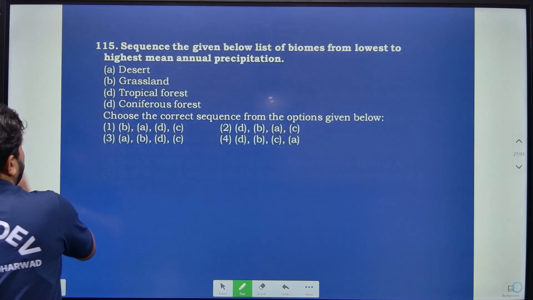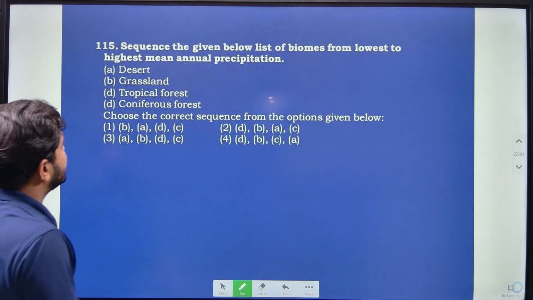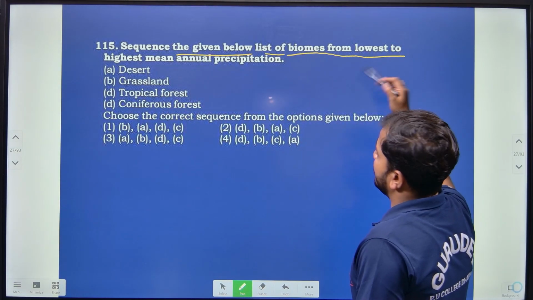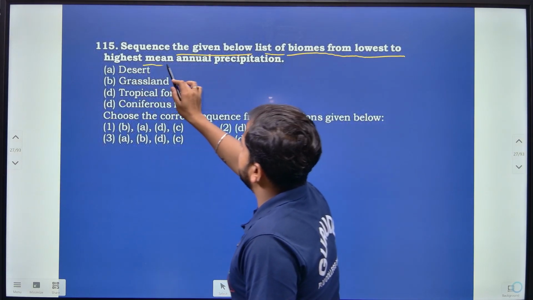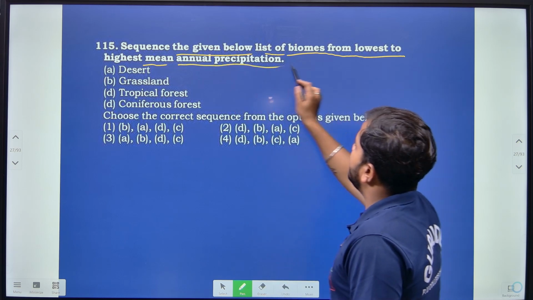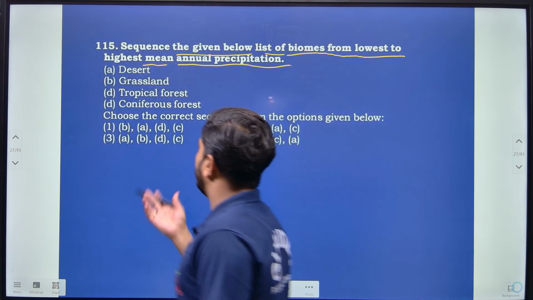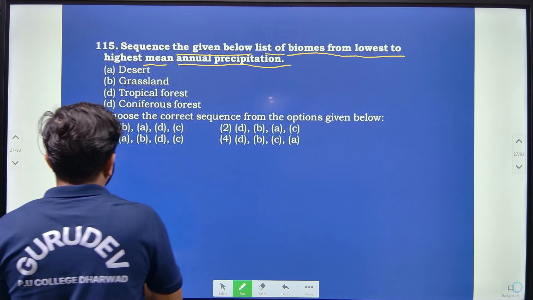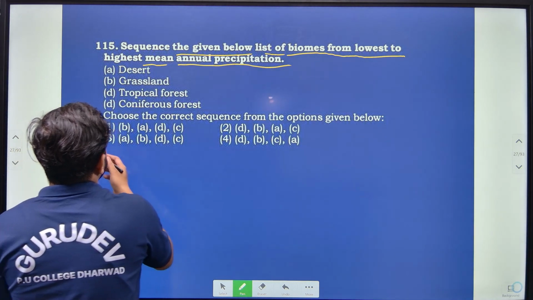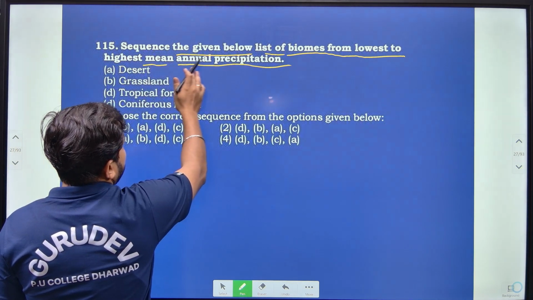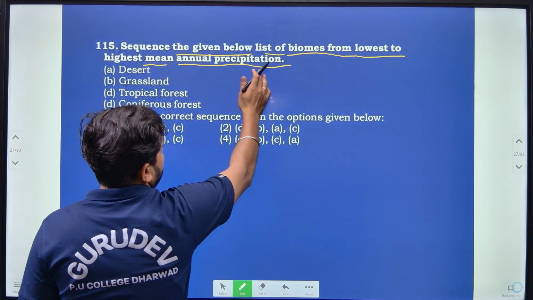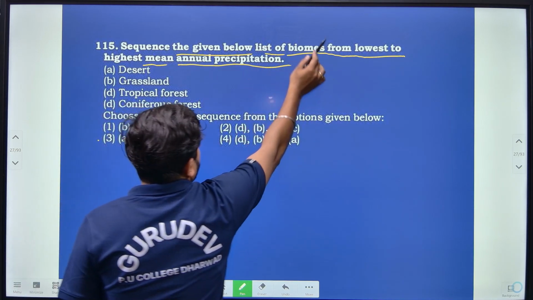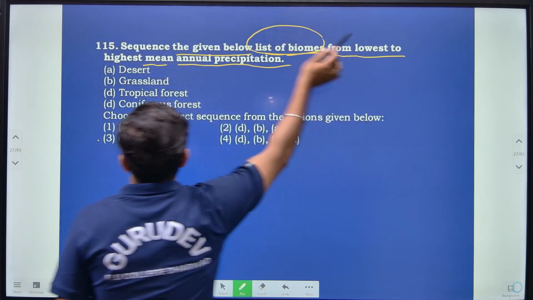Then moving on to the next question, that is sequence the given below, list the biomass from the lowest to the highest mean annual precipitation, mainly rainfall, that we have to find out.